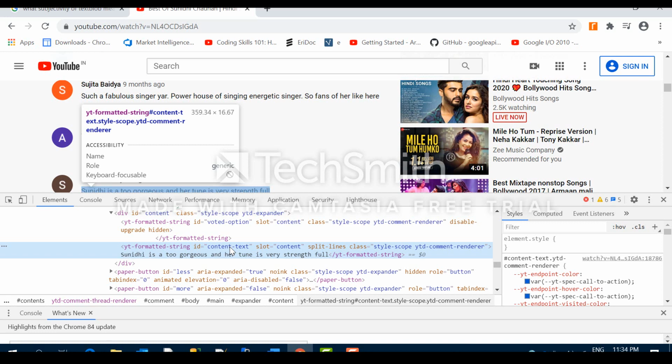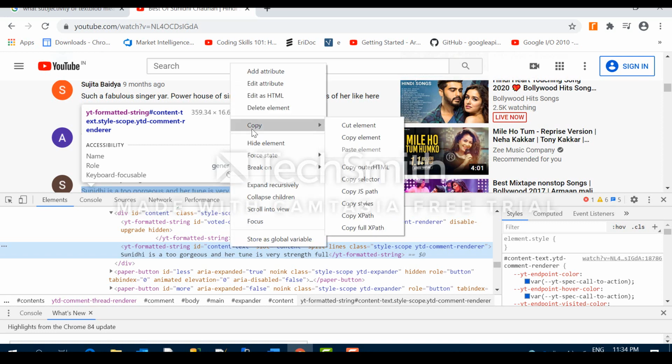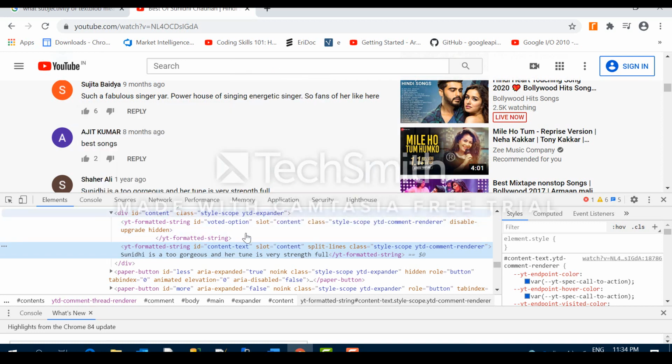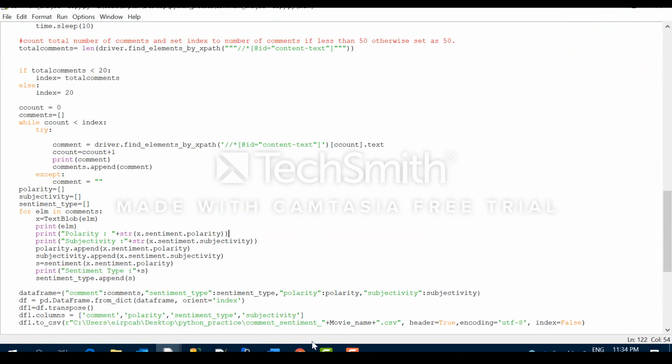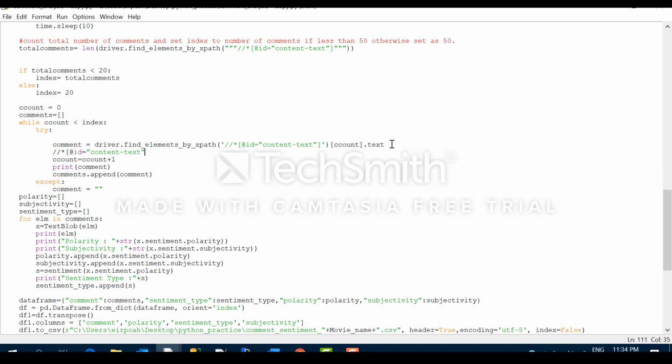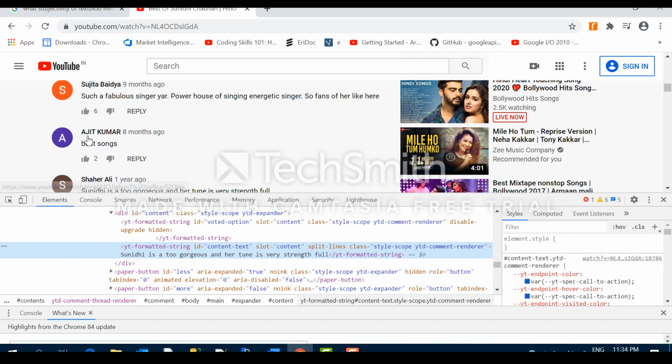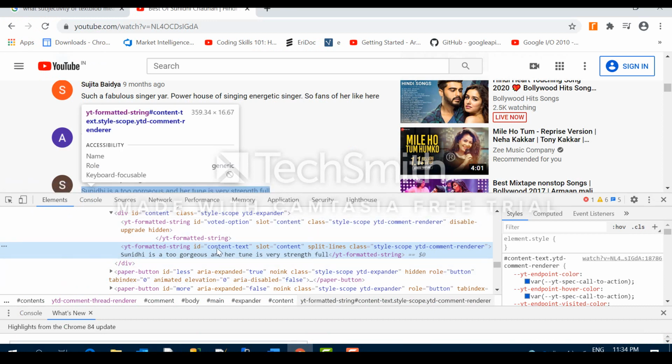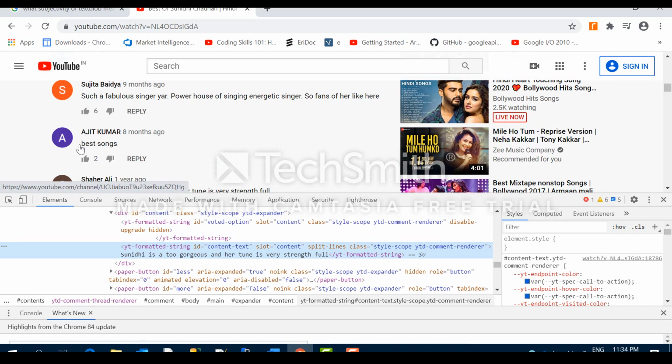So you can do it by find element by ID, content text, or you can do it by XPath also. I have copied the XPath from here and pasted it here. This is the XPath. And this actually gives an object. Dot text gives us the content of that particular object. This comment here is an HTML object.